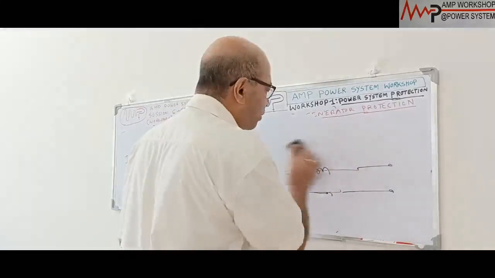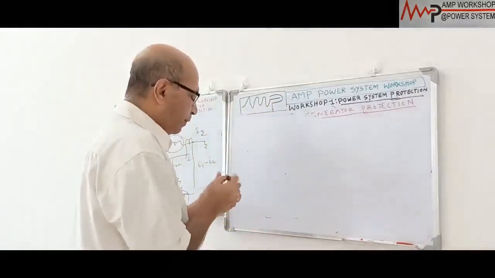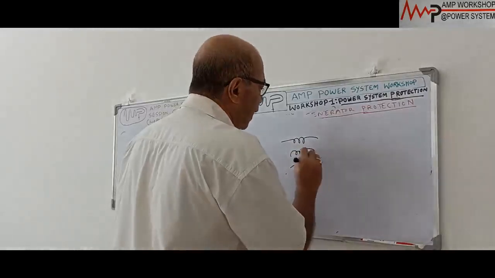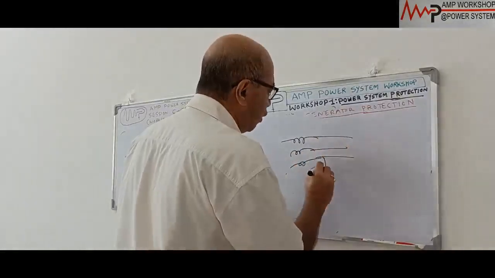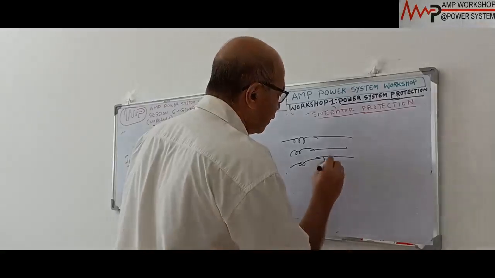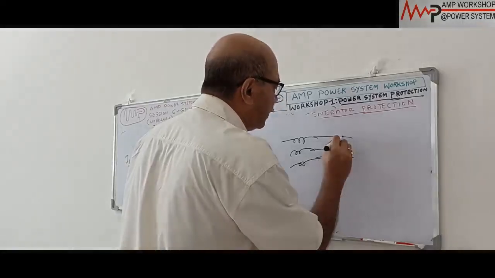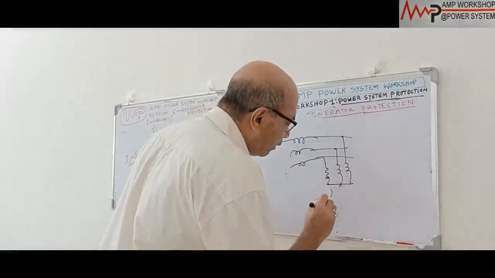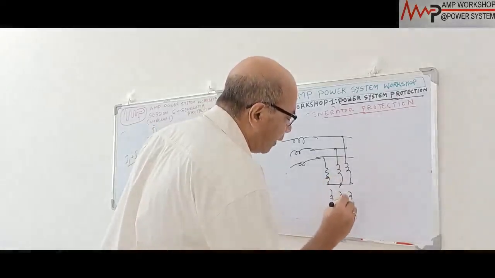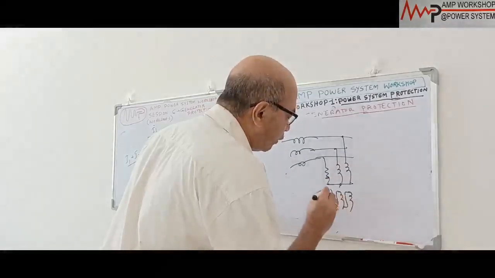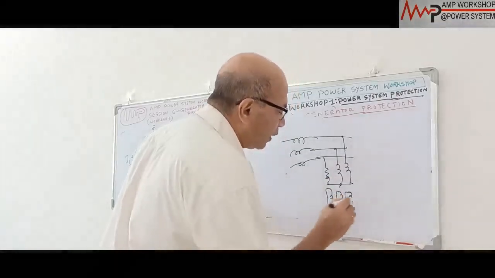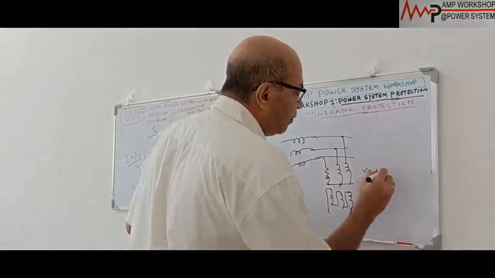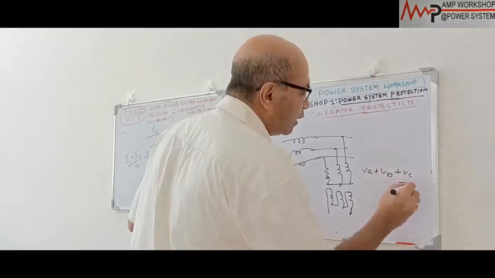So how will the scheme be? Suppose this is a generator three-phase winding, and this is the three phase line. Here you have a PT. Suppose this is a one-winding PT, which we put on the line side, and on the secondary side we put an open delta. We already discussed open delta. In normal condition, there is no voltage in the open delta. When the system is balanced, the secondary side VA plus VB plus VC is equal to 0 in the case of open delta.